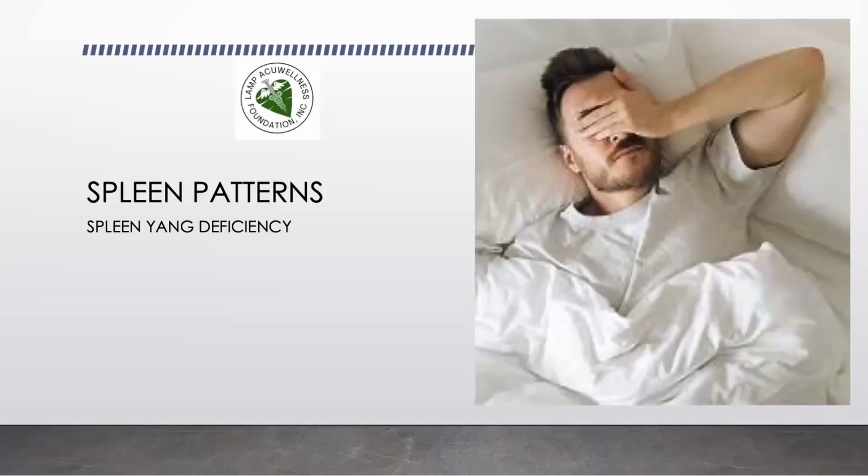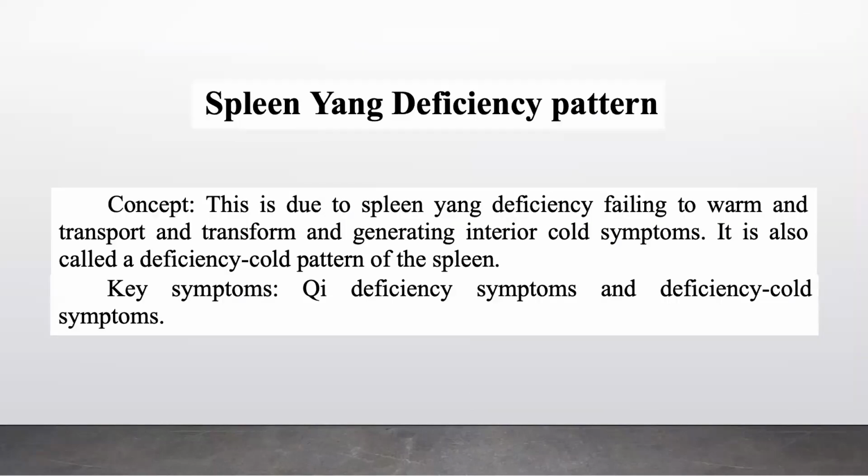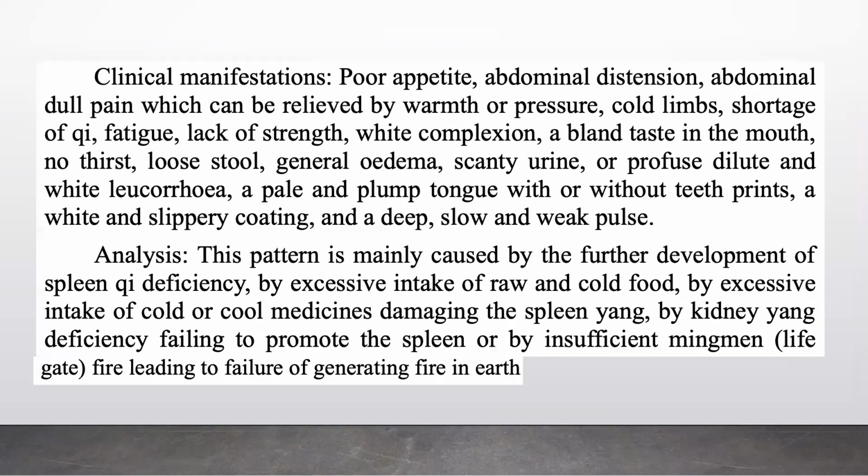We continue with our discussion of the spleen patterns. This time we talk about spleen Yang deficiency. This is due to spleen Yang deficiency failing to warm and transport and transform, and generating interior cold symptoms. It is also called the deficiency cold pattern of the spleen. Key symptoms: Qi deficiency symptoms and deficiency cold symptoms.